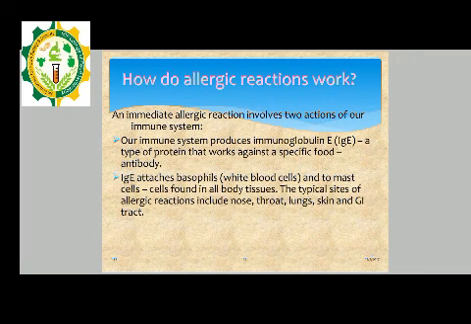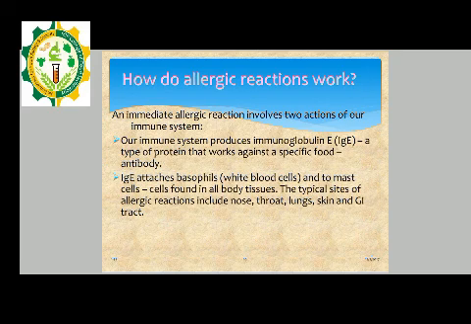Now, how does an allergic reaction work? What is the mechanism? An immediate allergic reaction involves two actions of our immune system. Our immune system produces immunoglobulin, a type of protein that works against specific food antibodies.